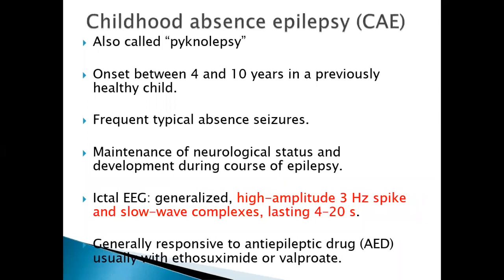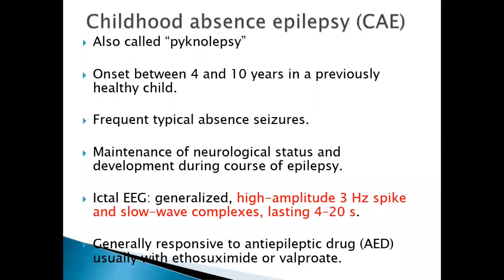Next is childhood absence epilepsy, also called pyknolepsy. Only a few important points. Ictal EEG shows 3 Hz spike and slow wave complexes. They have frequent typical absence seizures, and the EEG shows a 3 Hz spike and wave pattern. One point I want to say, typical and atypical absence, is again frequently asked. Whenever you have abrupt onset and abrupt offset of a seizure, that is typical absence. Gradual onset is atypical.